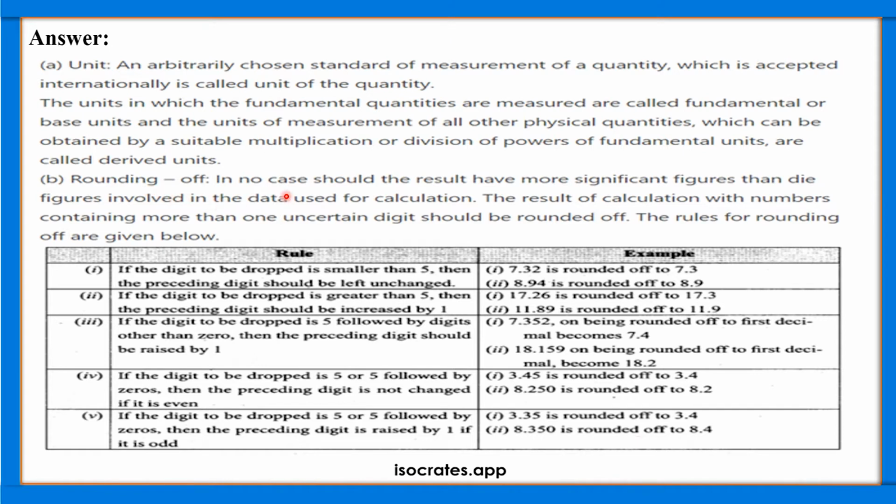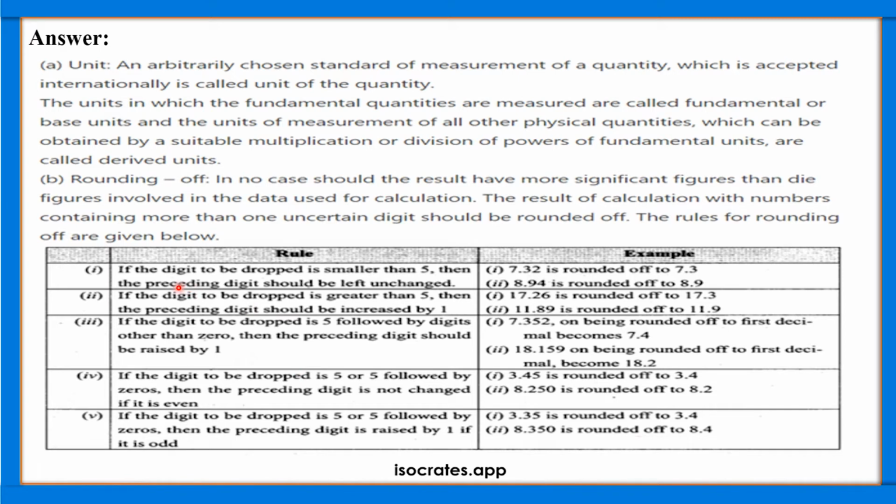In no case should the result have more significant figures than the figures involved in the data used for calculation. So the result of calculation with numbers containing more than one uncertain digit should be rounded off. The rules for rounding off are given below.